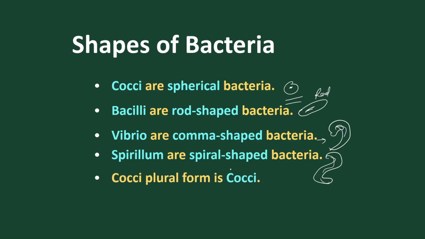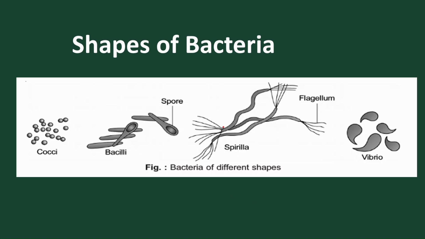So the plural form of Coccus is Cocci. Got it? Bacilli, got it. So these are the basic shapes. This is the Coccus form, this is the Bacillus form, this is the Spirillum form, and this is the Vibrio form. But we have different shapes of bacteria.